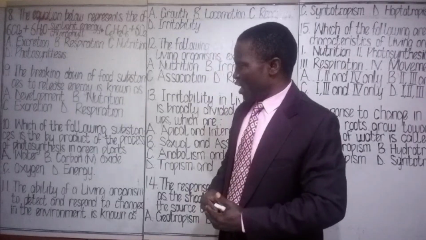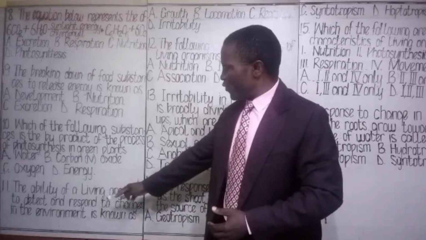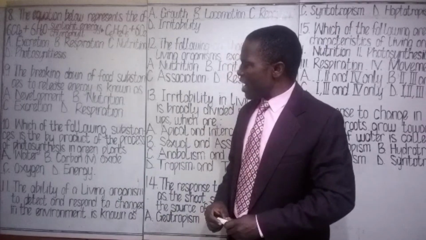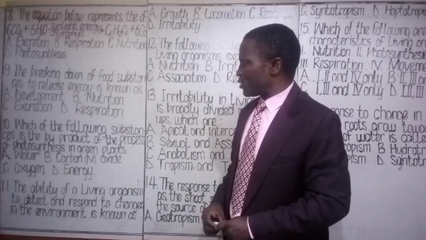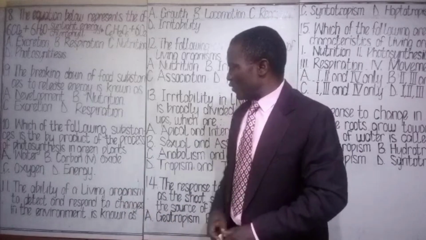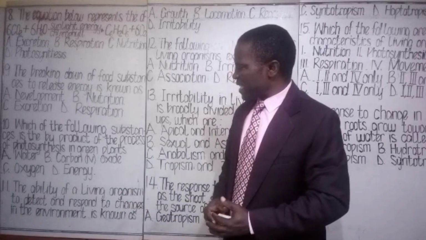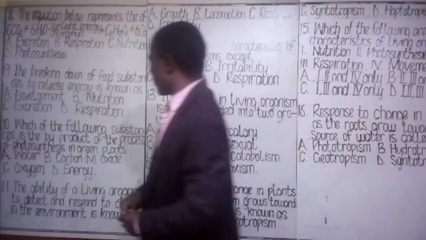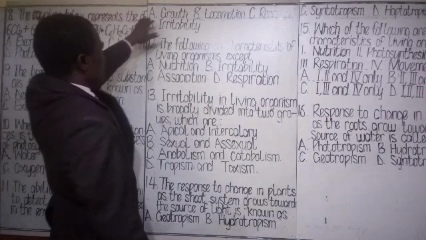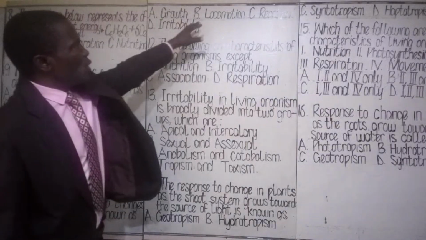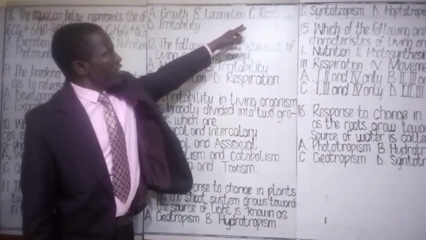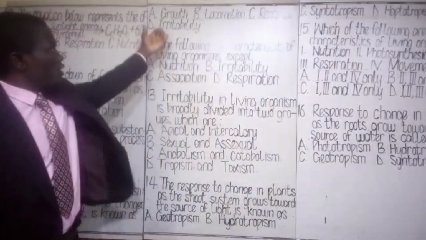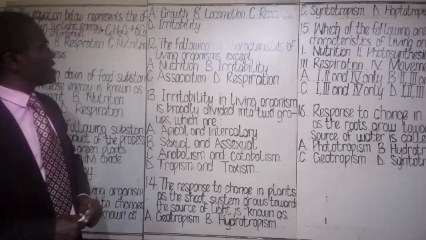Class assessment 11. The ability of a living organism to detect and respond to changes in the environment is known as dash. Option A, growth. Option B, locomotion. Option C, reaction. Option D, irritability. We choose the most appropriate option out of that.